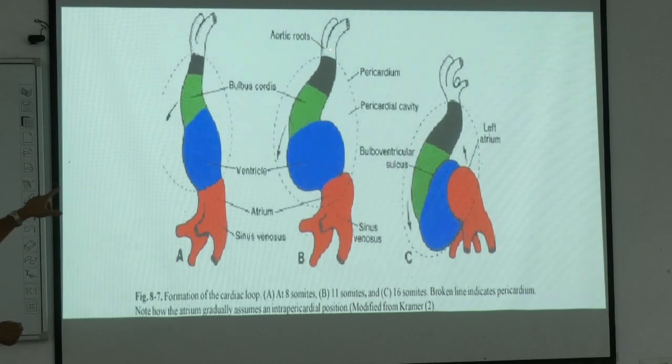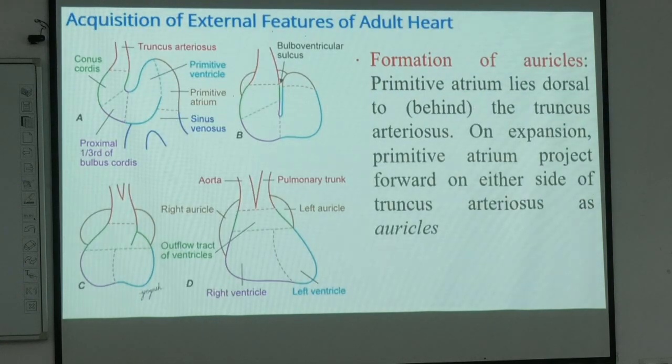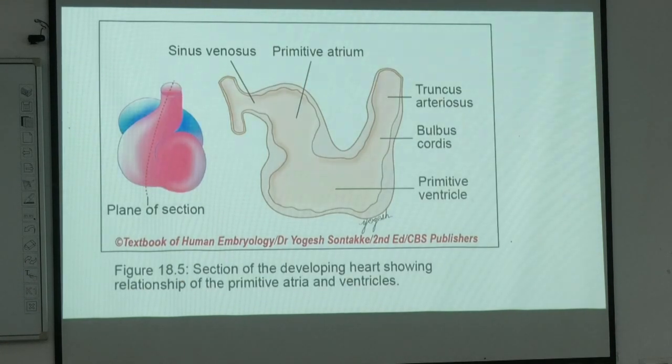On the top side we have the truncus arteriosus. It moves up to the truncus arteriosus and then spreads. The primitive atrium reaches this top part, the area we call the truncus arteriosus, and then spreads laterally, moving up and spreading laterally. So the atrium, which was initially below, loops back ventrally and cranially, moves up and settles on the posterior side of the region known as the truncus arteriosus.